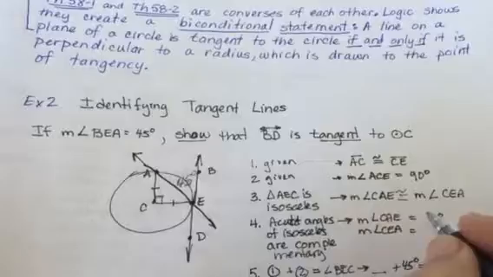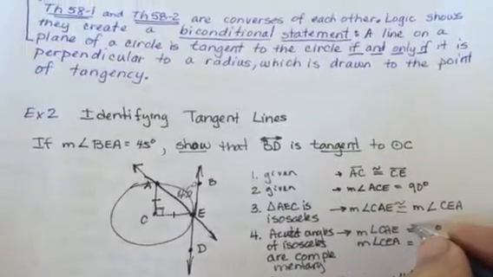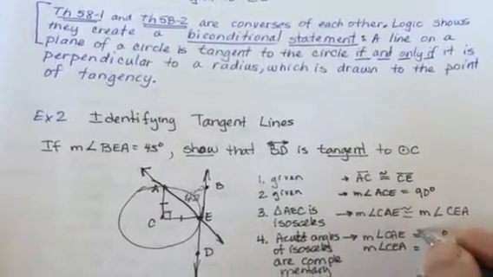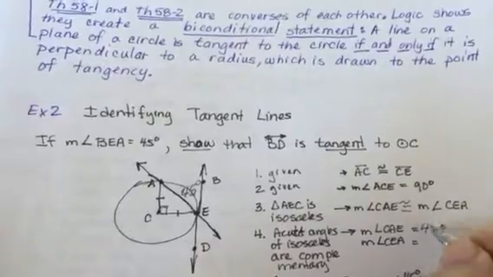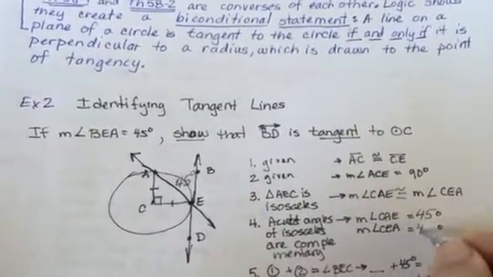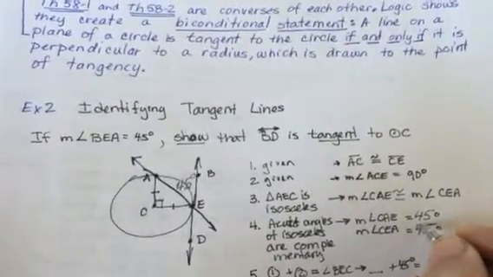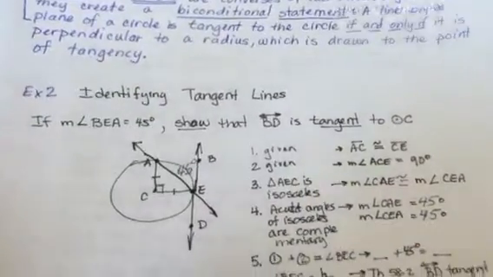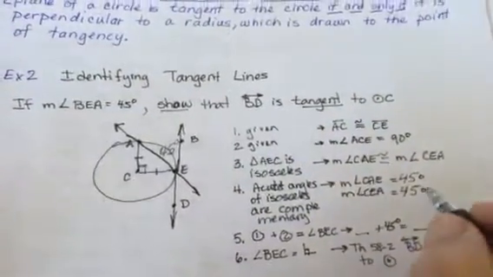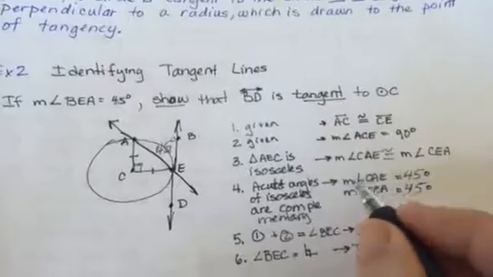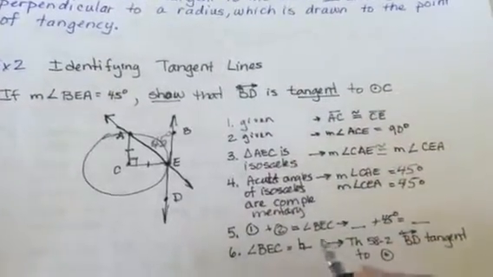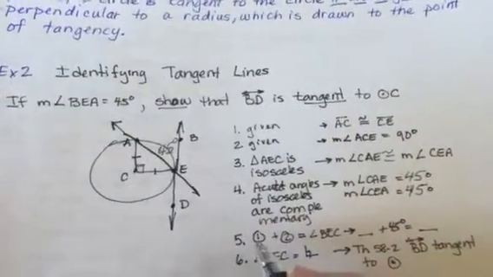Because they are congruent, the acute angles of an isosceles triangle are 45 degrees each, for they must be complementary, and they're equal. So 2 times the measure of one of them equals 90. So they are equal to 45.